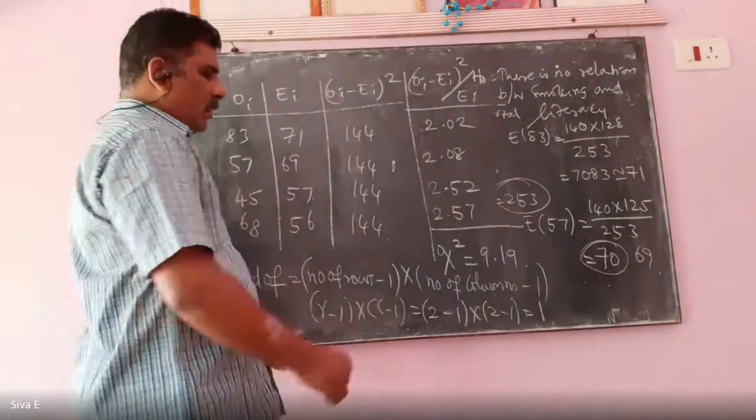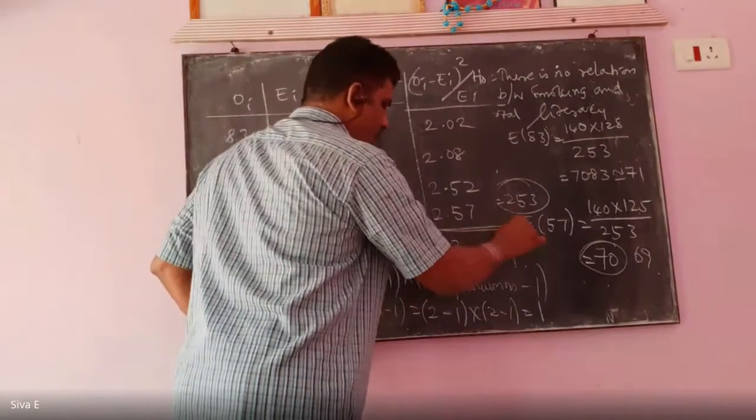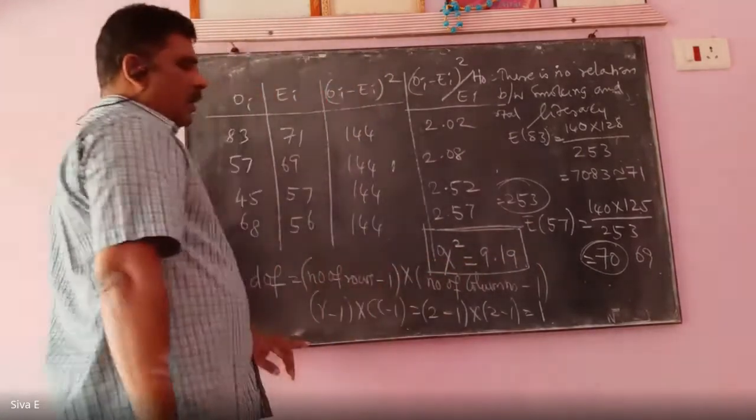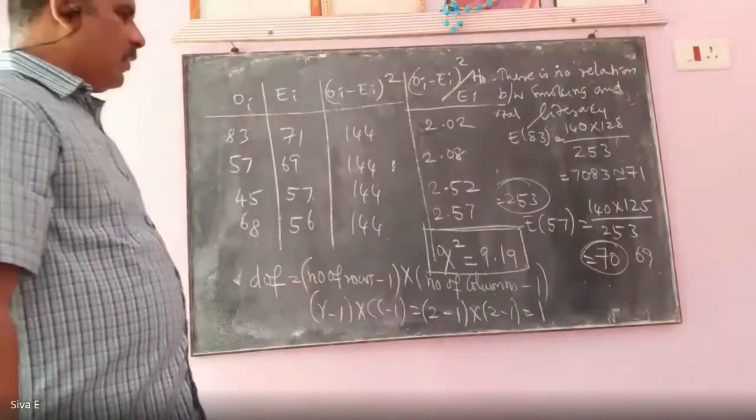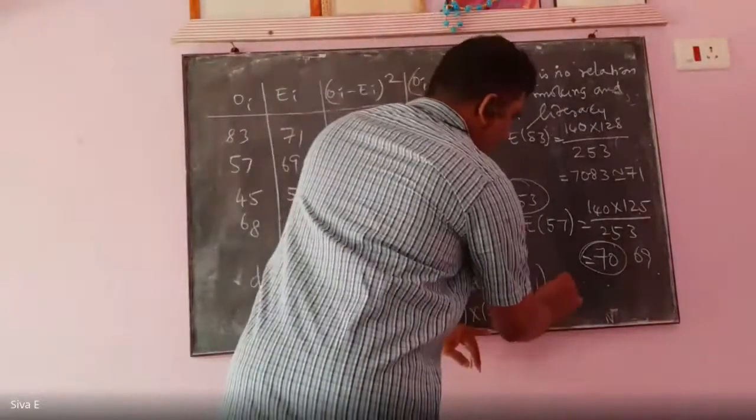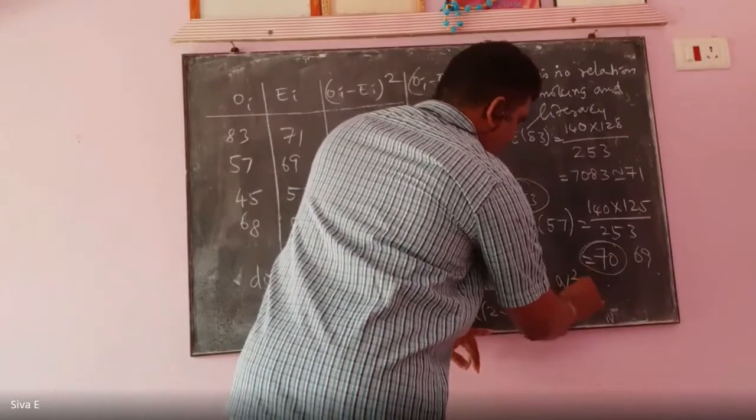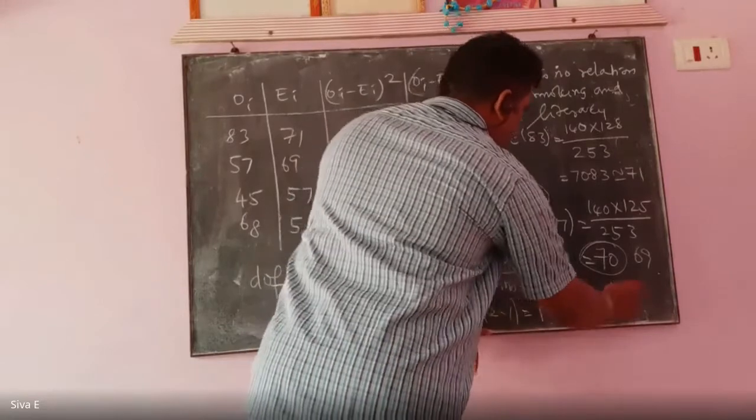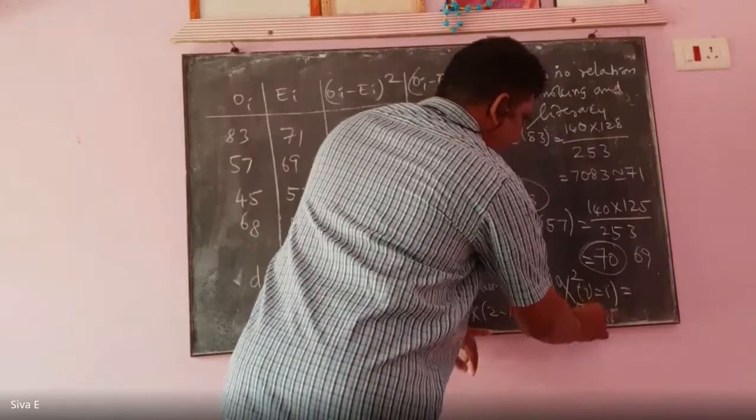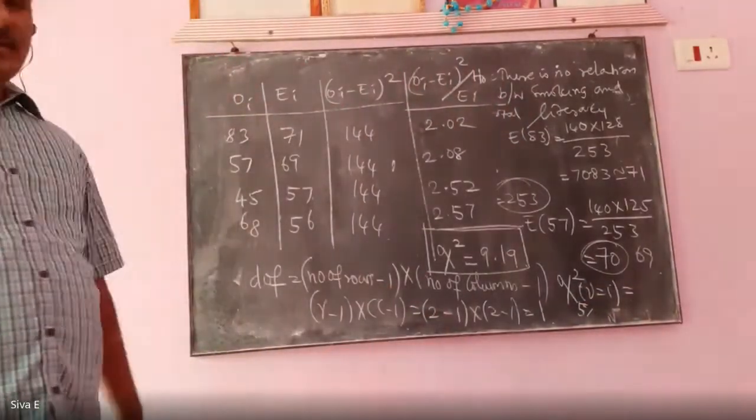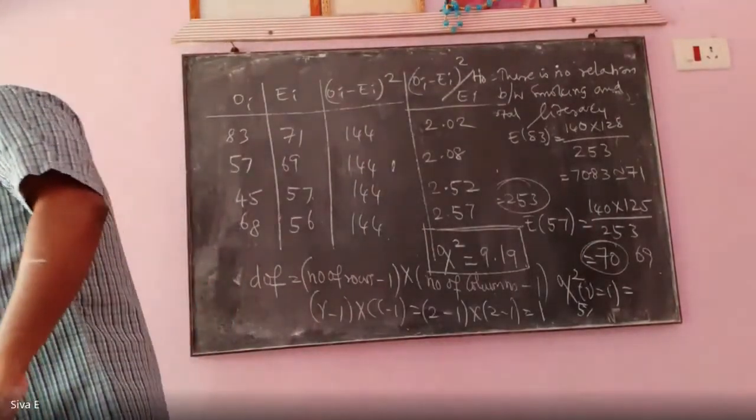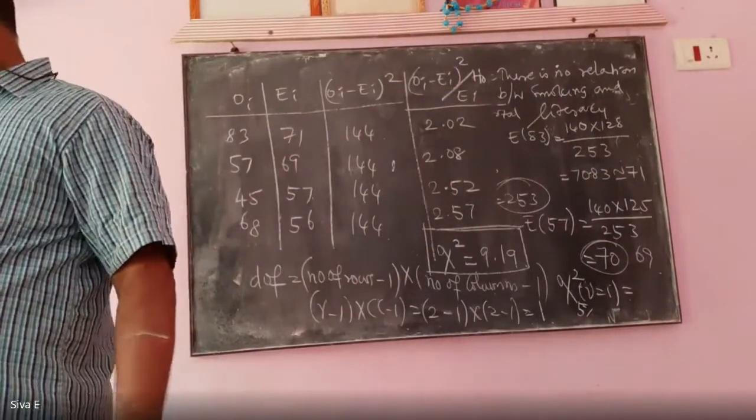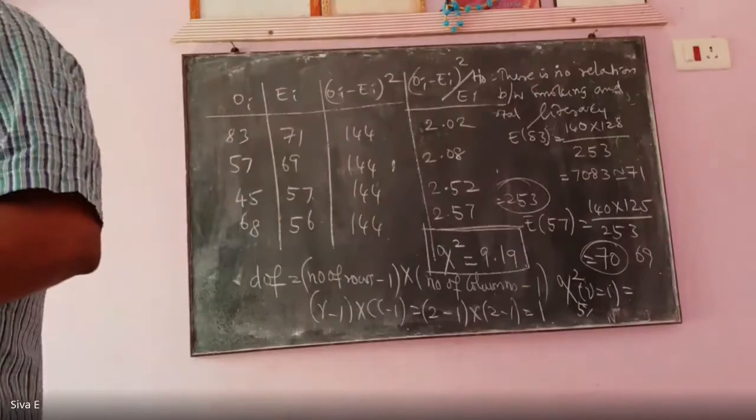So here the calculated value is 9.19. Table value of chi square for degrees of freedom 1 at 5% level of significance. What is the value? 3.84.